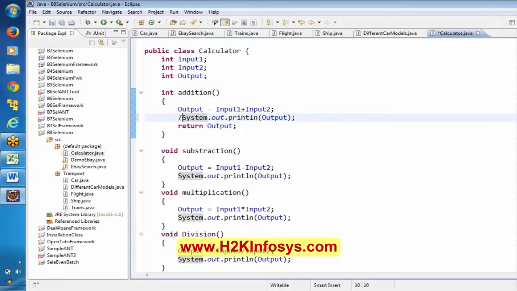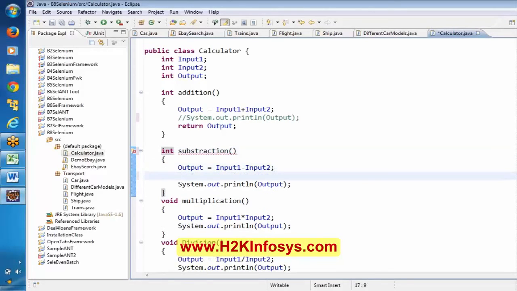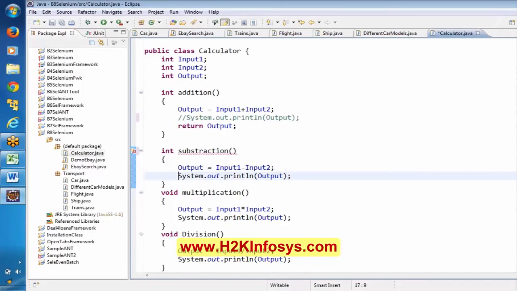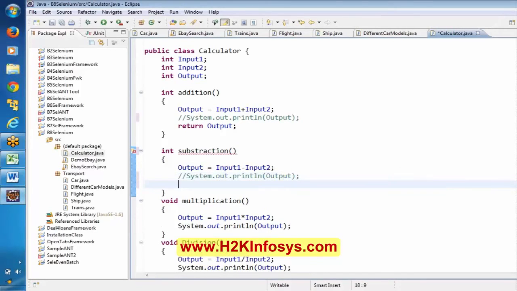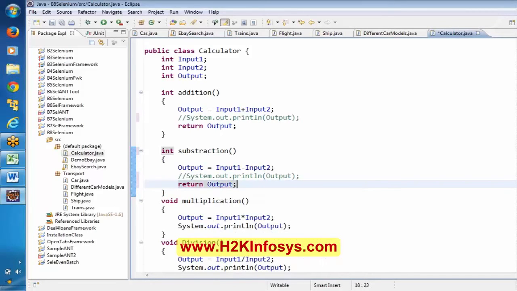Now everyone observe here. If I say integer, it is going to give an output of integer. Now see here it is throwing an error. Why? Because here we have to use the return keyword. If you mention something other than void, you have to use a word called return, and you have to return the same data type.